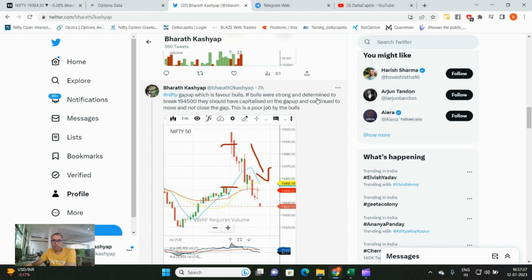If bulls were strong and determined to break 19,500, they should have capitalized on the gap up and continued to move and not close the gap. This is a poor job by the bulls. A couple of things changed early in the morning at 9:25, for which I had to send out this tweet.